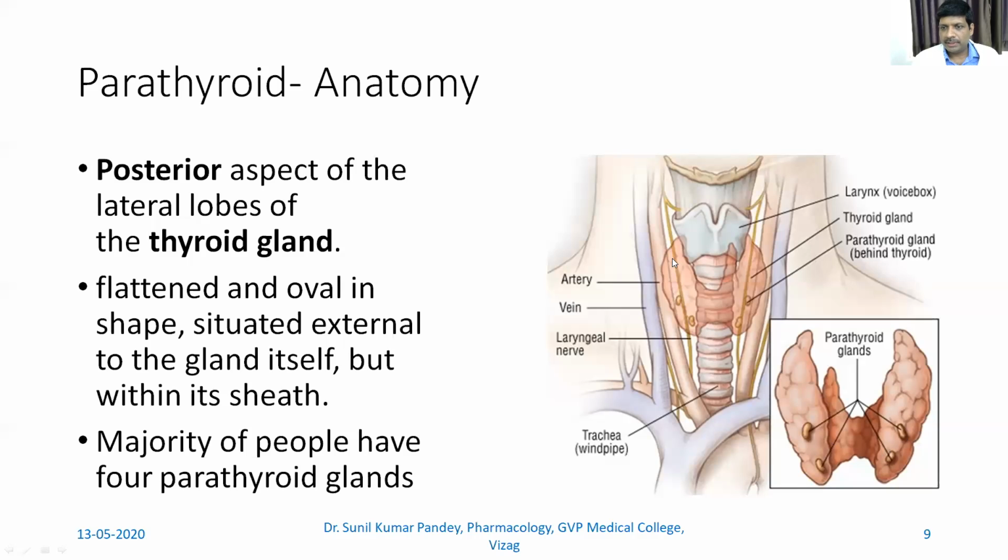Here you can see this transparent figure where these are the parathyroid glands, present at the posterior part and also at the lateral part of the lobes. They are at the external part, but present under the sheath only. Most normal humans have 4 parathyroid glands, 2 on each side. From these glands the parathyroid hormone is released.